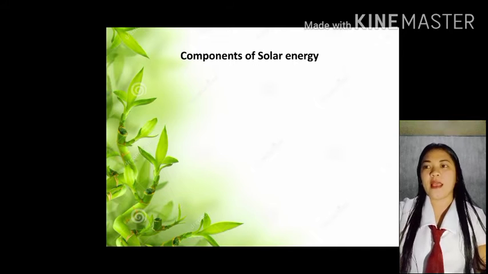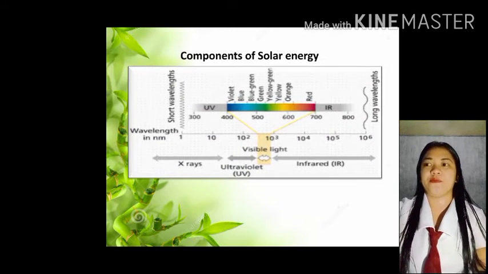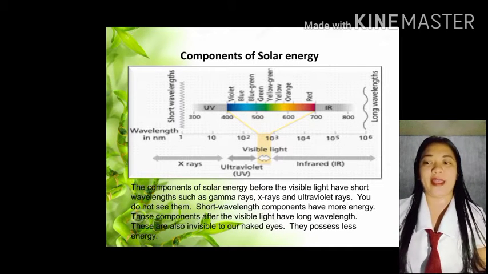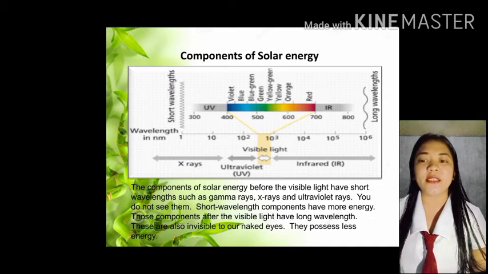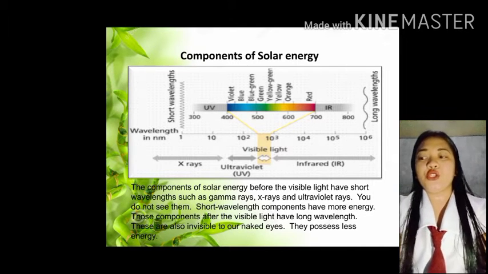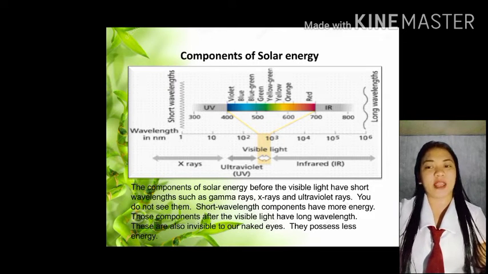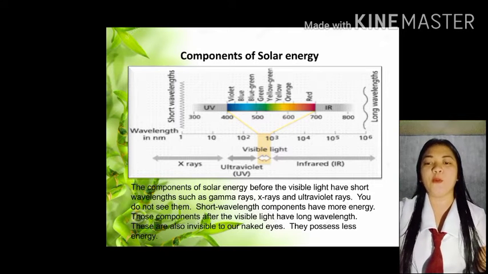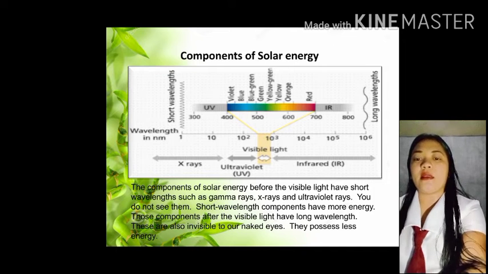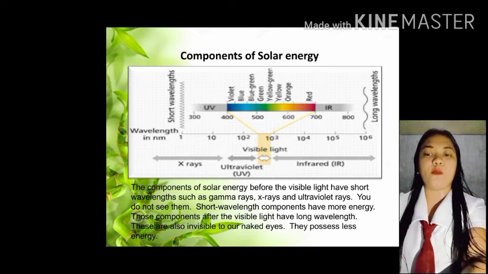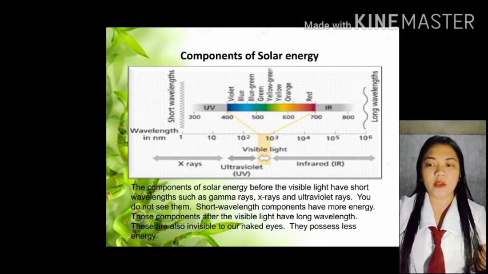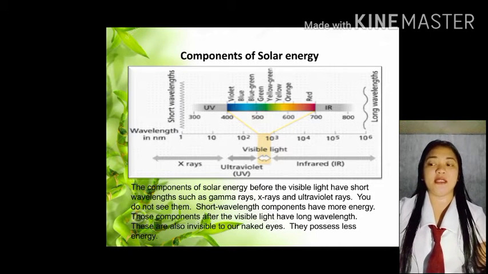Okay, next po. Let us go to the components of solar energy. I have here pictures of components of solar energy. The components of solar energy before the visible light have short wavelengths such as gamma rays, X-rays, and ultraviolet rays. You do not see them. Short wavelengths components have more energy. Those components after the visible light have long wavelength. These are also invisible to our naked eyes. They possess less energy.